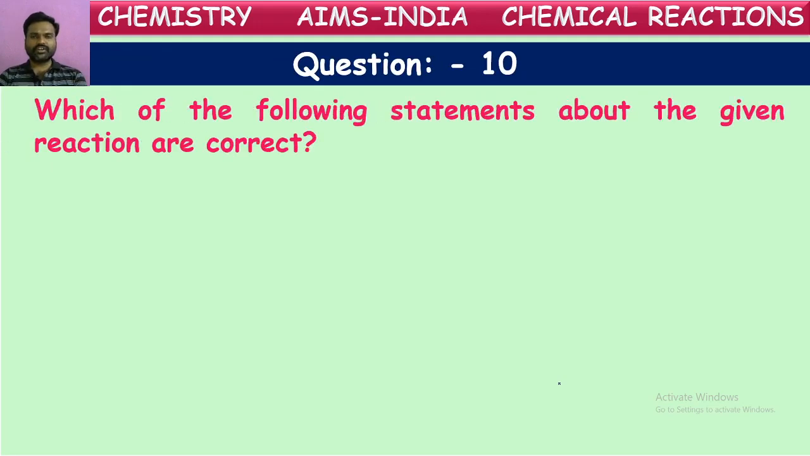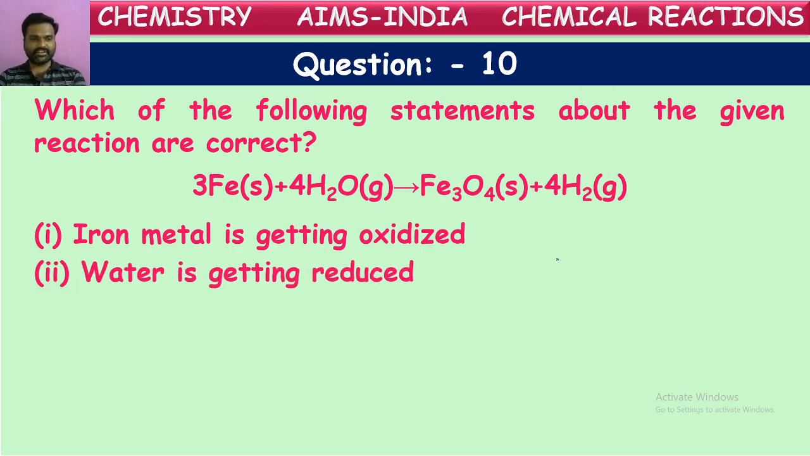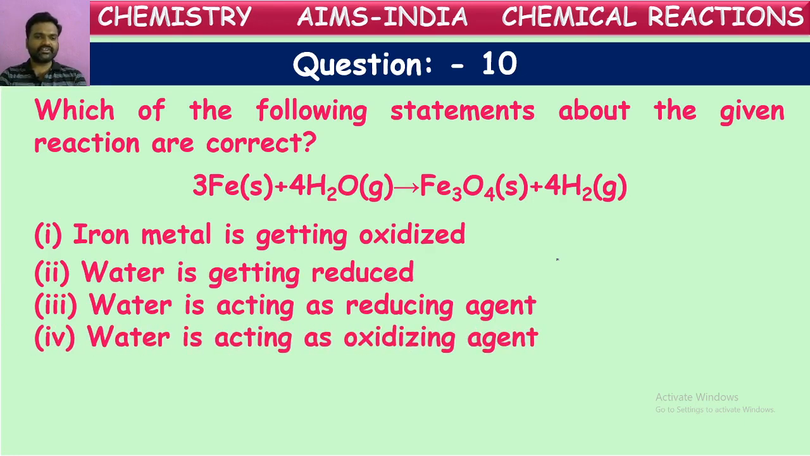Which of the following statements about the given reaction are correct? Let us see once the equation so that we can see later statements. This is the statement given. This is the equation given here. About that, some statements are given. Iron metal is getting oxidized. Water is getting reduced. Water is acting as reducing agent. Water is acting as oxidizing agent. So, which statements are correct about this equation?